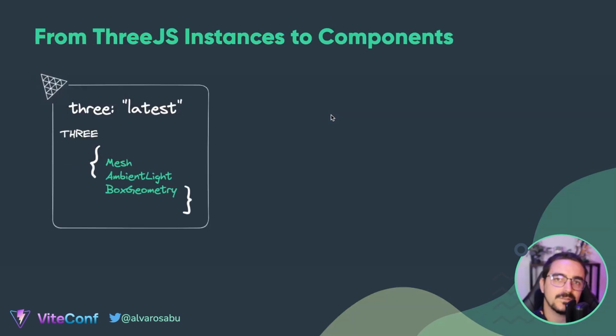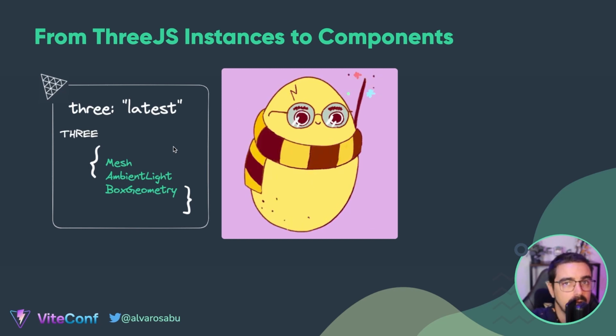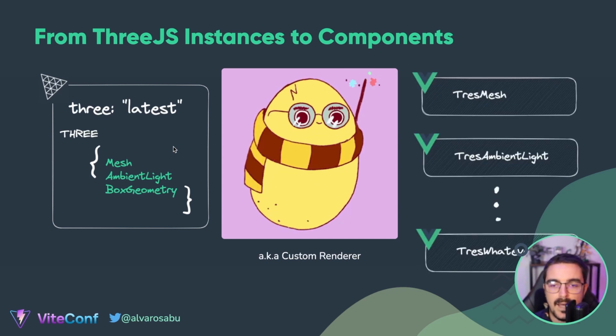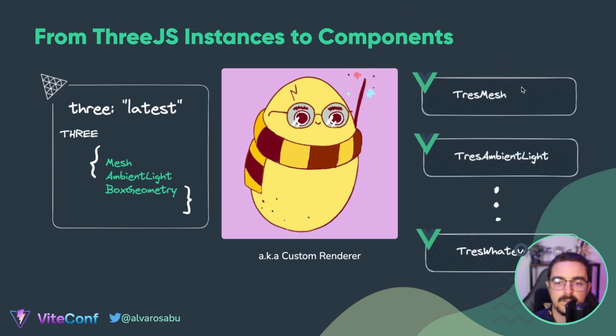So how is this working under the hood? Basically, what we do in TresJS is that we take all the Three.js components that we put on the template, okay? And we have a catalog of all the Three.js instances, and we convert them into components. So we take the latest version of Three.js, which basically is an object that contains all these different classes and instances. And then we do a little bit of magic there, aka the custom renderer. And then we convert them all into different Vue components.